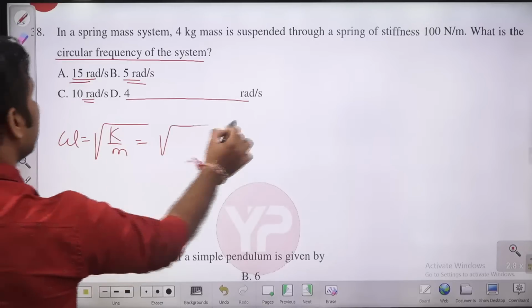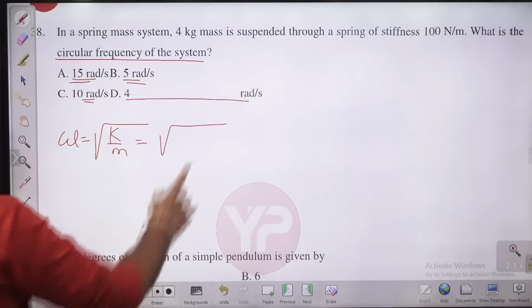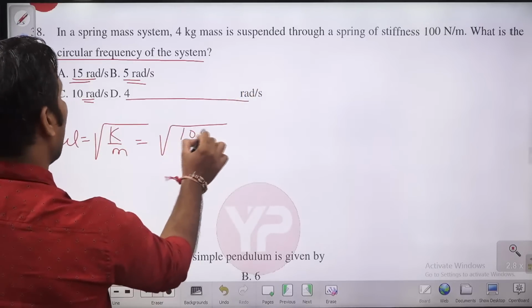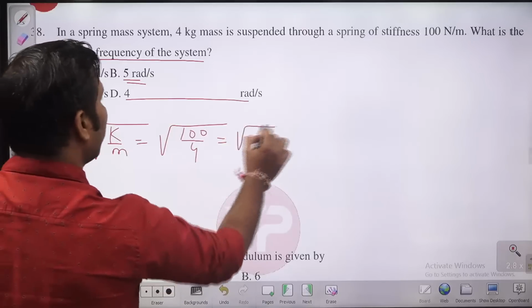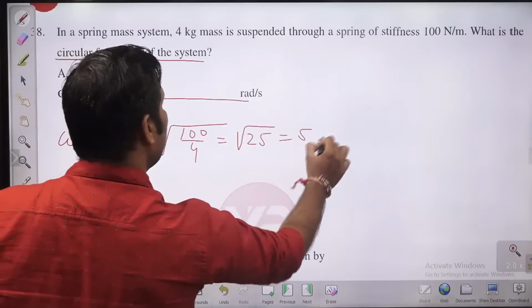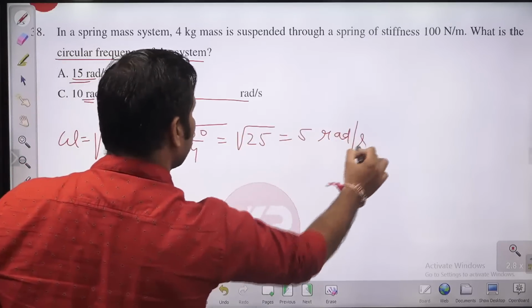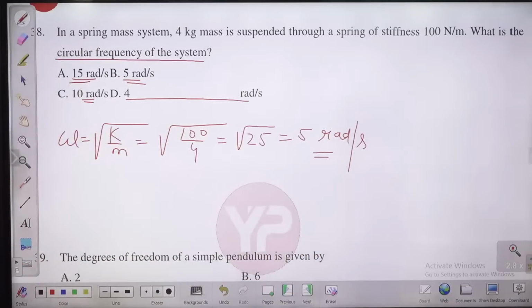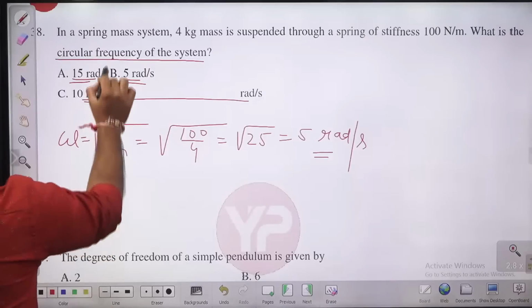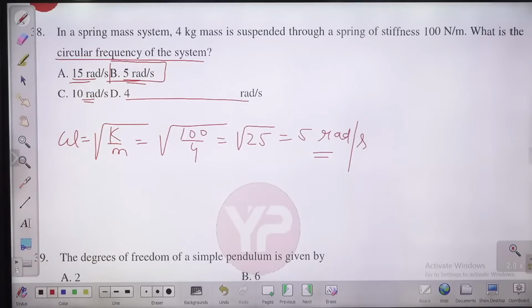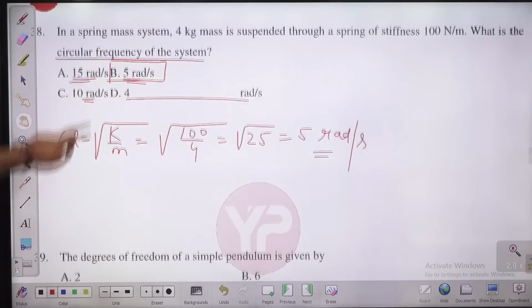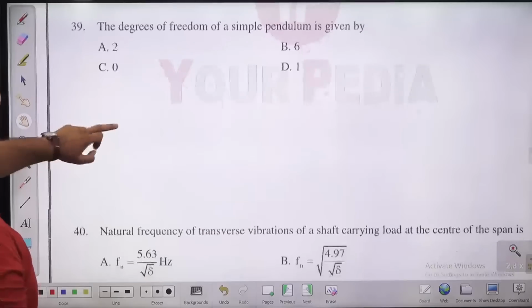So how much is the spring stiffness? The spring stiffness is this 100 Newton per meter. How much is the mass? This is 4. So you will have under root 25. So this is 5 radian per second. So the natural frequency will be 5 radian per second. So option B is the right answer for this question, 5 radian per second. Let us move to the next question, question number 39.